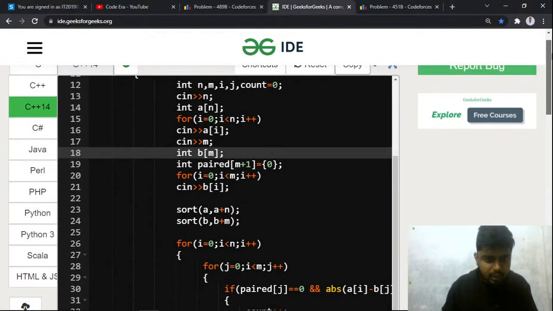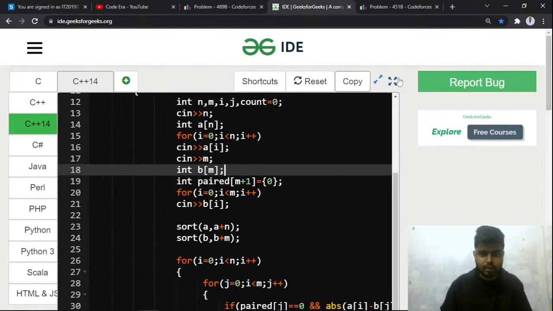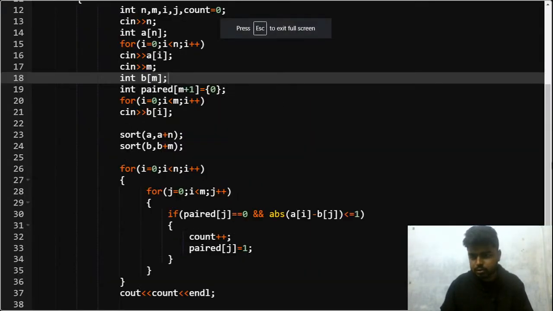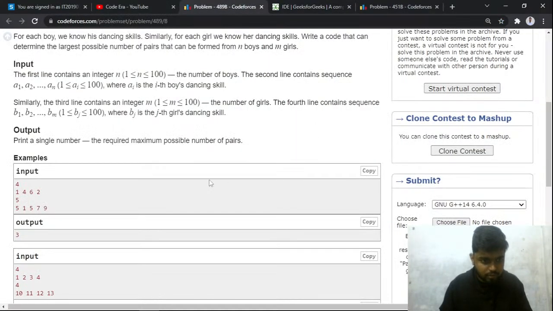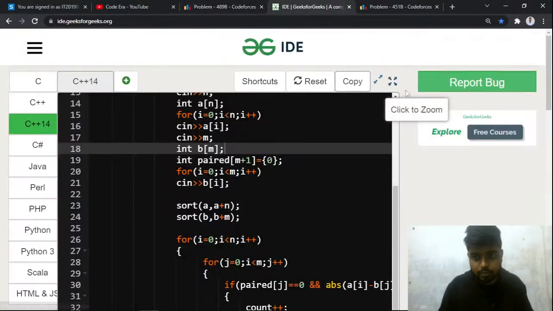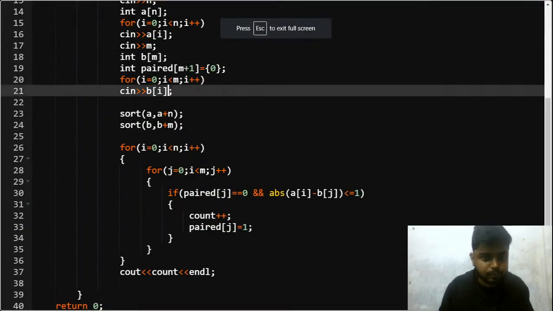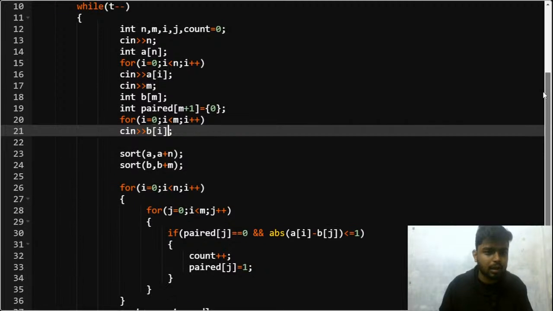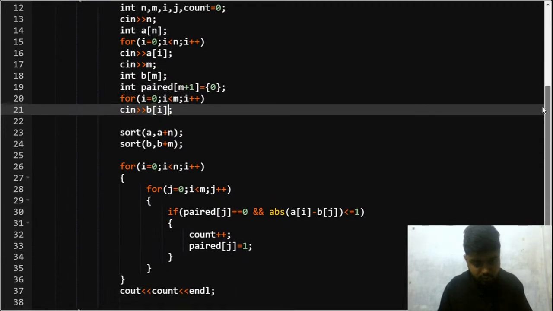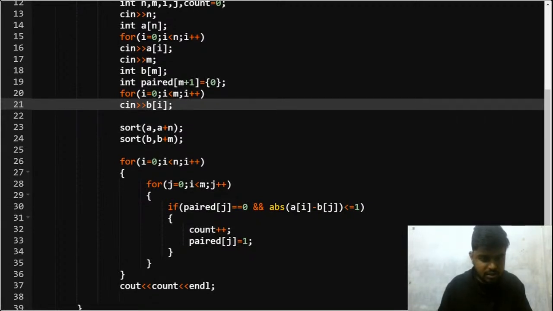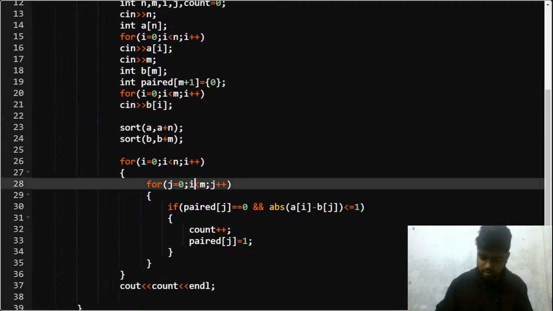Have I made some mistake here somewhere? For this problem you will not be having any test cases. You will be given this and this, and you will be required to take them as an input. I starts from 0, I is lesser than n, I plus plus, then I take the array as an input and I do this. After that j starts, j is lesser than m, right?